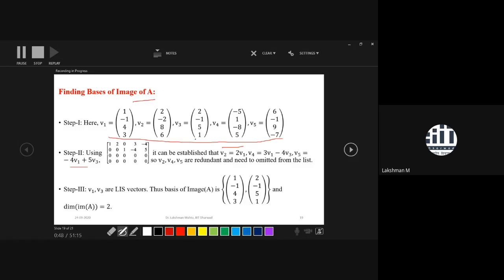So you need to remove V2, it is redundant. V3 is fine, it is not redundant. V4 is also redundant, and V5 is also redundant. So what are the candidates for being basis elements of the image of A? Only two: V1 and V3. These form a basis of the image of A, and we observe there are 2 elements in the basis of the image of A. That 2 we call the dimension of the image of A.